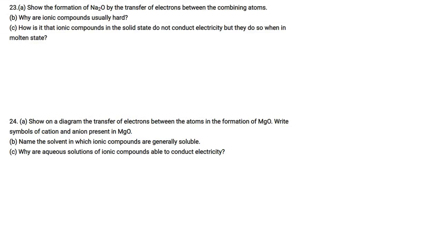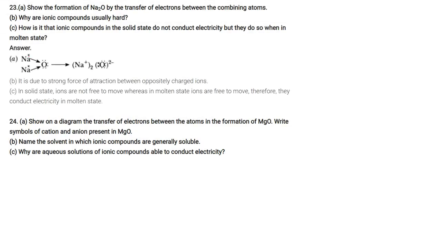Show the formation of Na2O by the transfer of electron between combining atoms. So Na2O, here 1 and 1 is the valency, O requires 2. This is Na2O. Why are ionic compounds usually hard? Because they have a strong force of attraction between the oppositely charged ions.